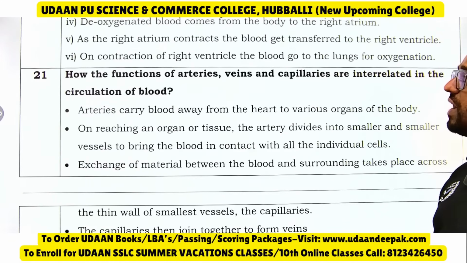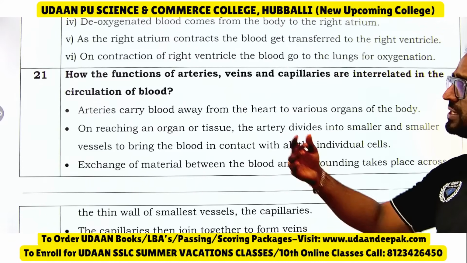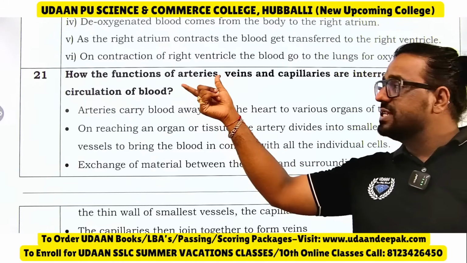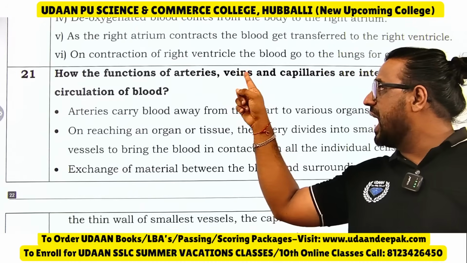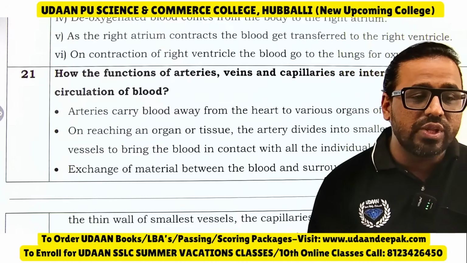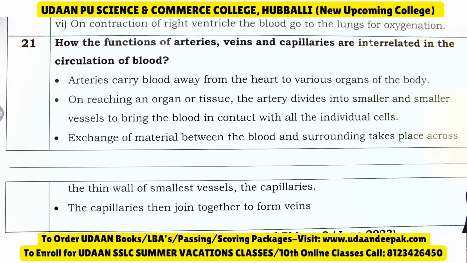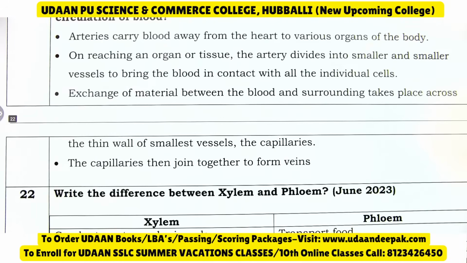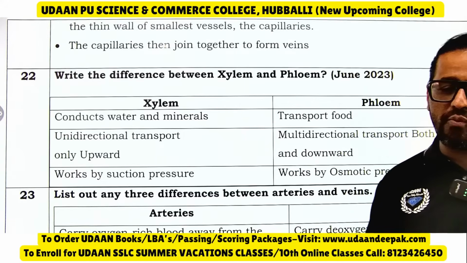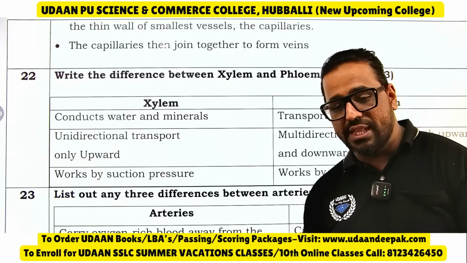What are the functions of arteries, veins and capillaries? See, A for arteries, A for away. Similarly, V for veins, which carry blood into the heart. Arteries carry blood away from the heart to various organs of the body. On reaching an organ or tissue, the artery divides into smaller and smaller vessels to bring the blood in contact with all individual cells. Exchange of material between the blood and surroundings takes place across the thin walls of the smallest vessels, the capillaries. The capillaries then join to form what? Veins. Yes.